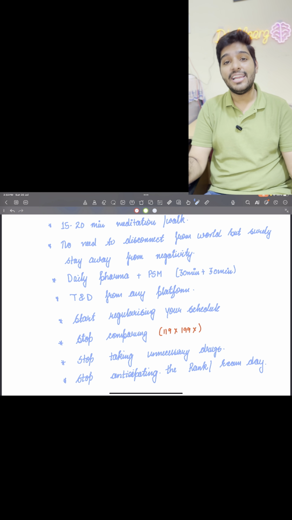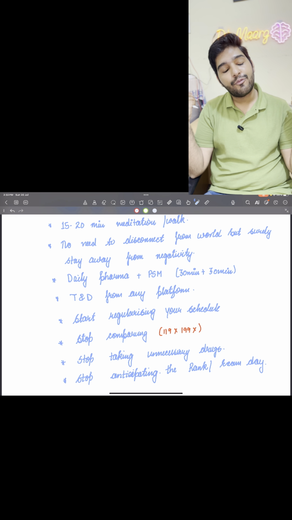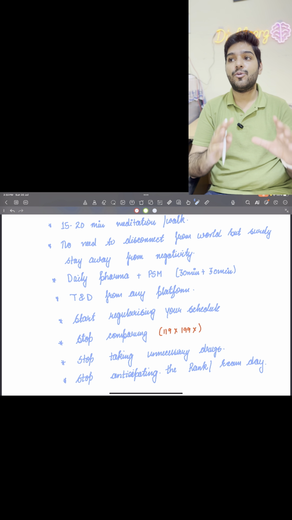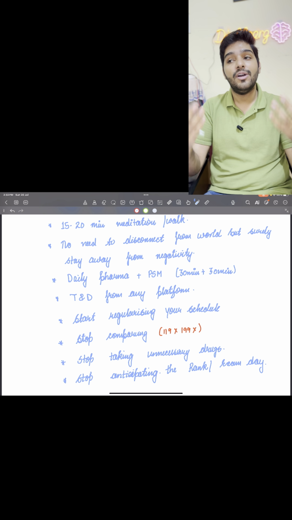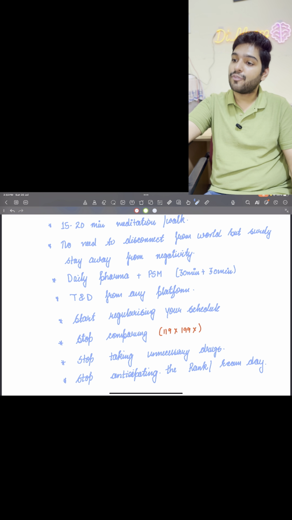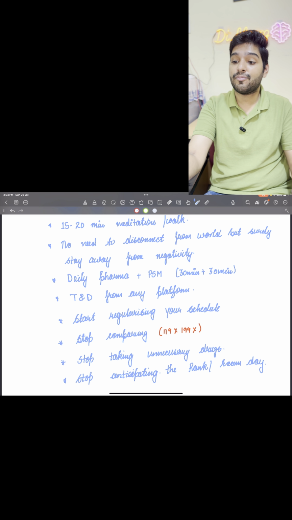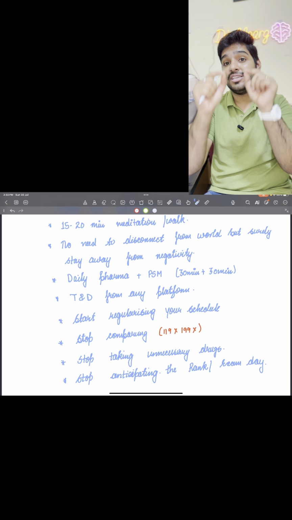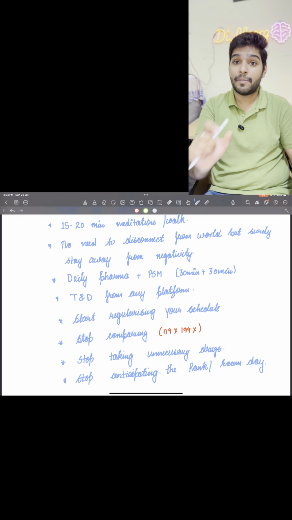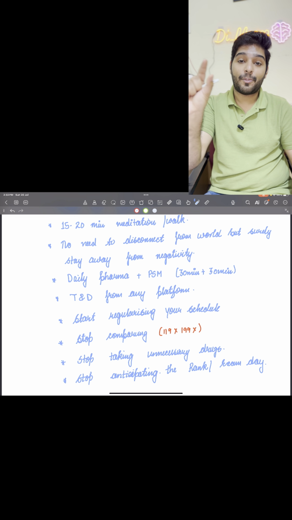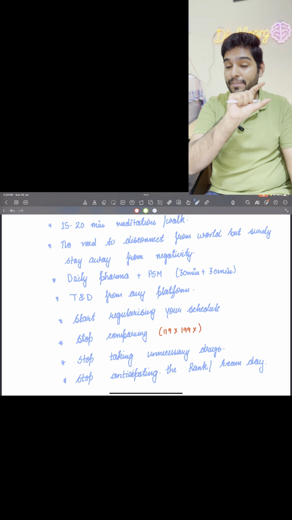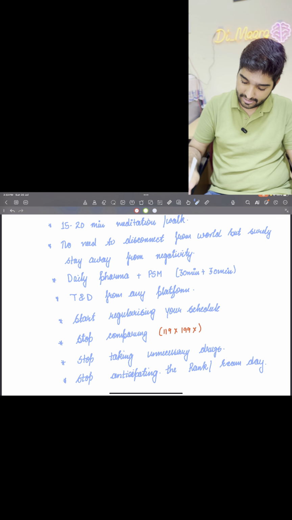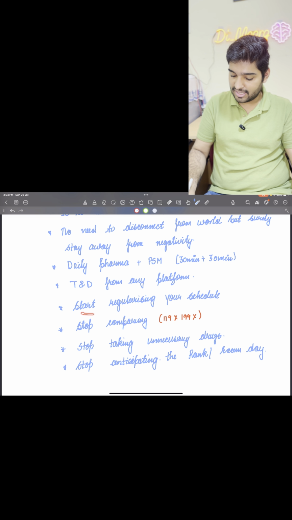And at last I tell you what, everyone has read everything, but at last only those people are going to win. Only those people are going to have the grip over all of you who have that 3.5 hours का presence of mind. And presence of mind तभी होगा जब mind train होगा उस दिन के लिए. So right now for the last 13 days you have to train your brain. Please remember this quote that you have to train your brain. Are you getting that? Next, start regularizing your schedule.